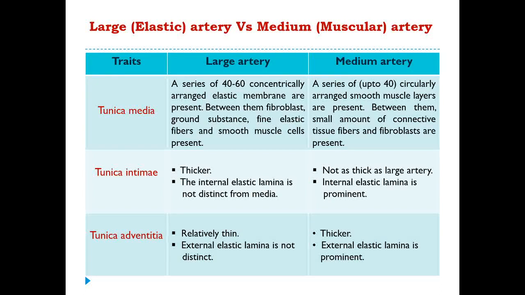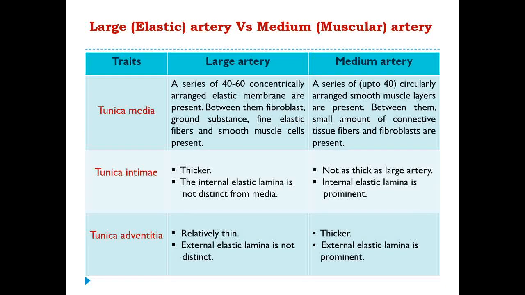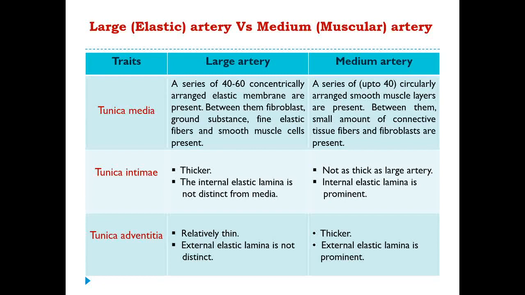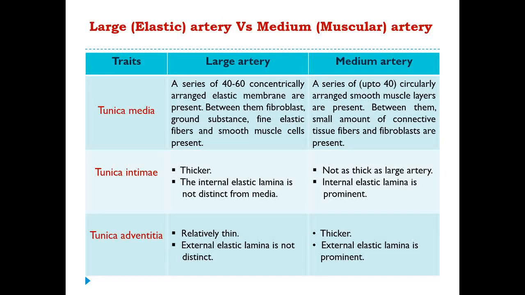Now let's see what the differences are between the elastic or large artery and the medium sized artery or muscular artery. First of all, if you go into the tunica media, we will see that a series of 40 to 60 concentrically arranged elastic membranes are present in the large artery. Between them, fibroblasts, ground substance, fine elastic fibers and smooth muscle cells are present. But most importantly, a number of elastic membranes are present.